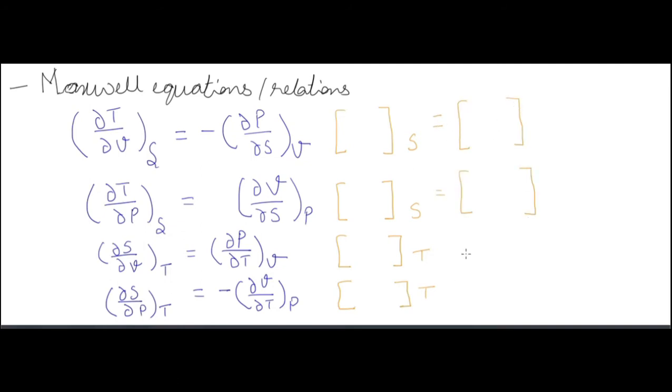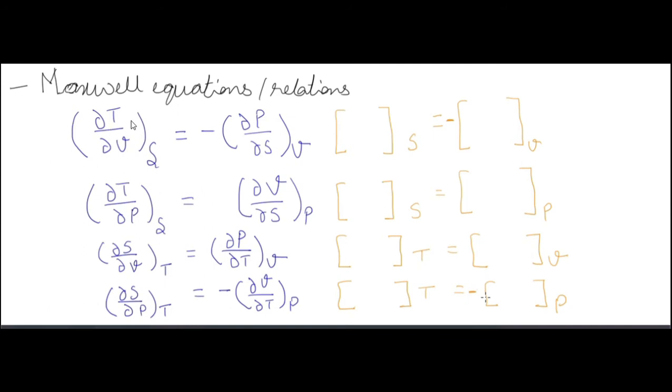Now you have seen this equation as dou T by dou V keeping entropy constant, means the partial differentiation of temperature with respect to volume keeping entropy constant is equal to minus of the partial differentiation of pressure with respect to entropy keeping volume constant. These are all specific terms. This is a specific volume, this is a specific volume. Okay. So similarly these four relations are there.